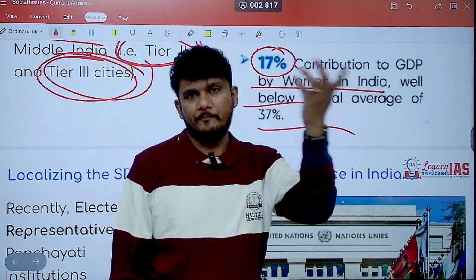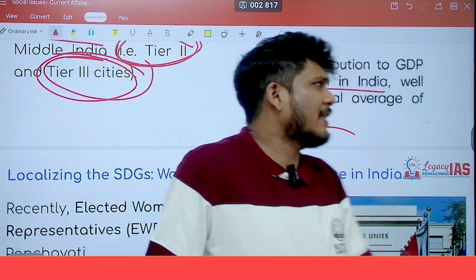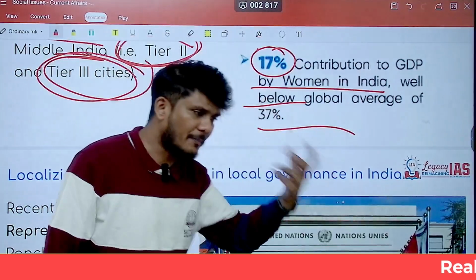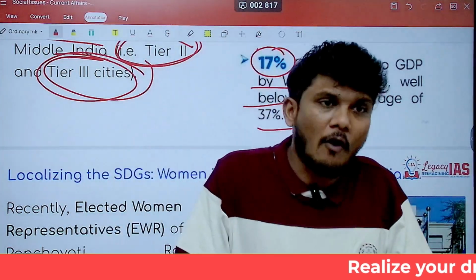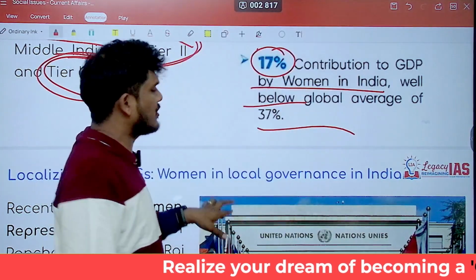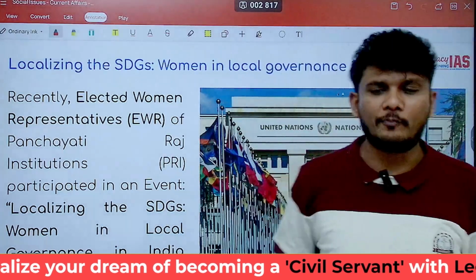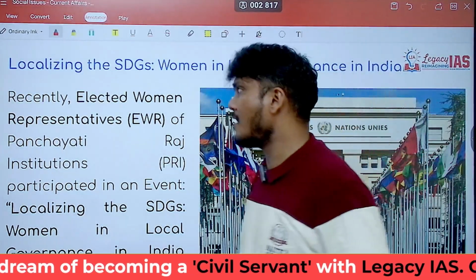You don't have to go into the reasons, but if asked, you should know that the reasons can be, for example, the unpaid labor that women are involved in and the low wages that women have. As a result of all this, the GDP share is lesser. And of course, the low labor force participation of women is also one of the reasons.